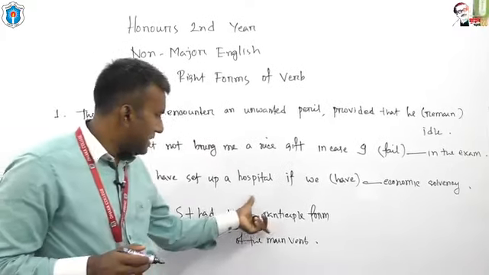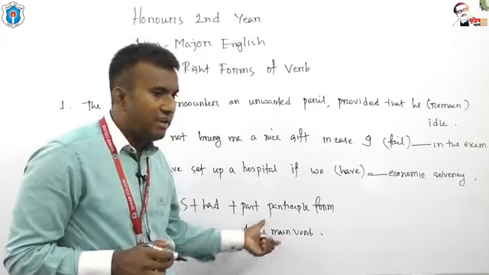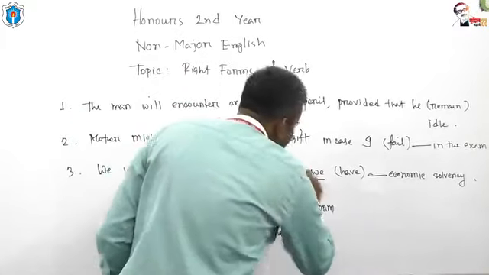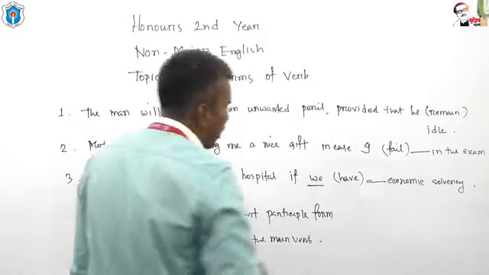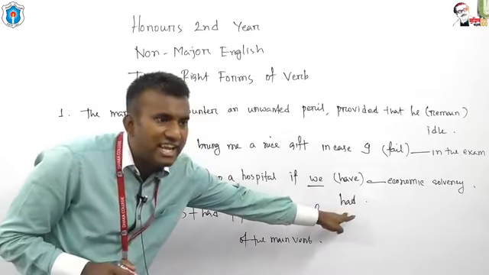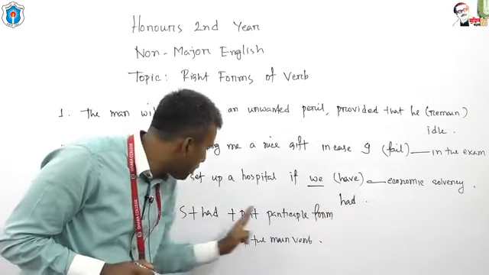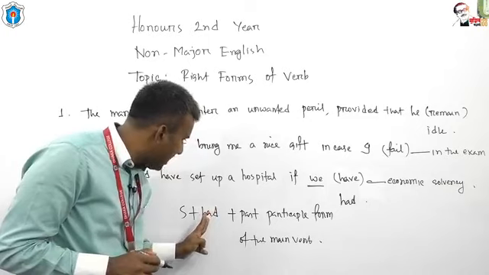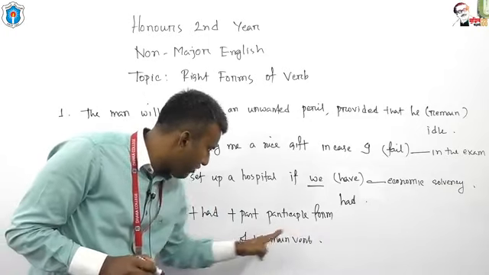Subject, then had, then past participle form of the main verb. Okay. So here we have the subject, then we have to look for auxiliary verb had. This is the auxiliary had, dear students. This is auxiliary had. And after auxiliary had, we have to use past participle form of the verb.